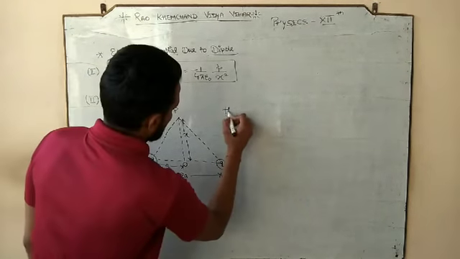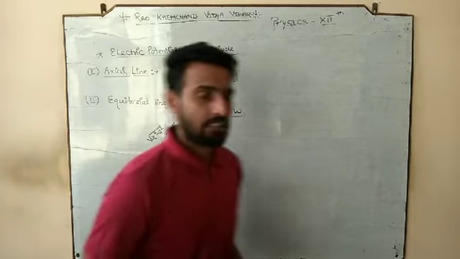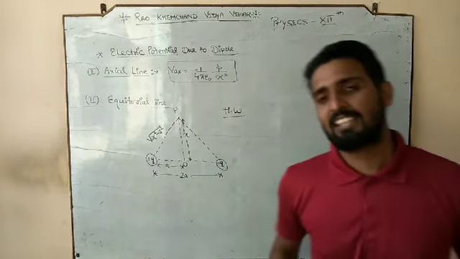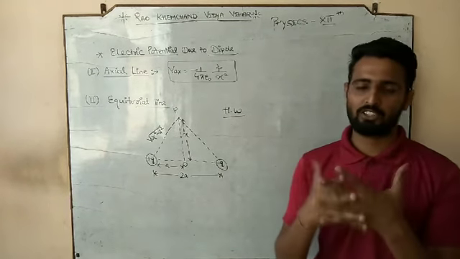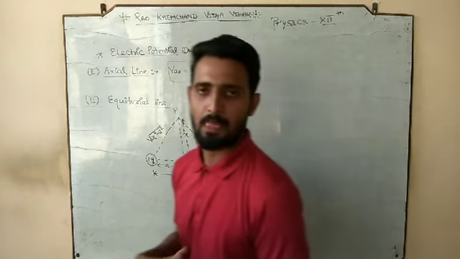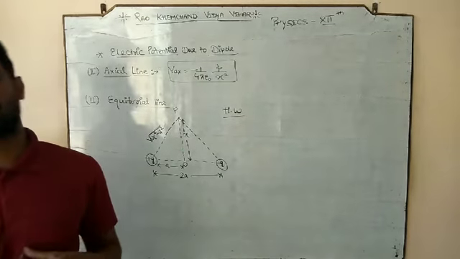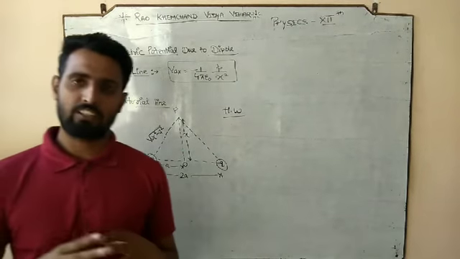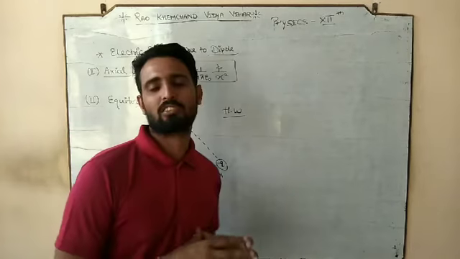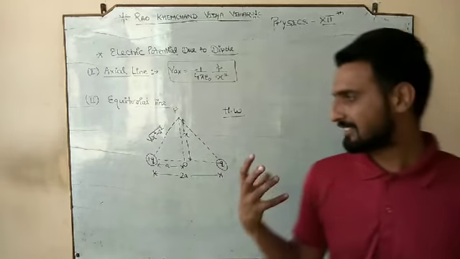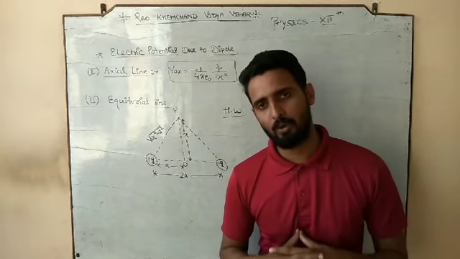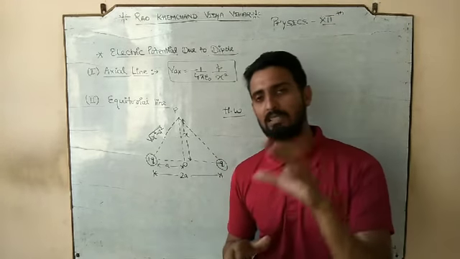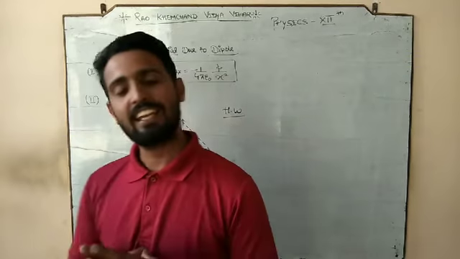Now, I am again leaving this expression to your side to solve as homework. So in this lecture, I am putting only two derivations. The small derivation of the electric potential difference, and the second derivation, the electric potential at a point due to an electric dipole, where the position of that point is equatorial.